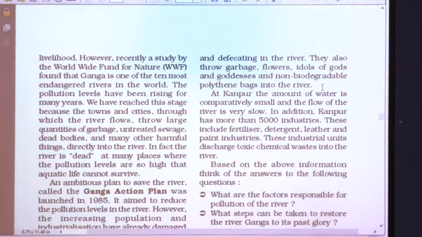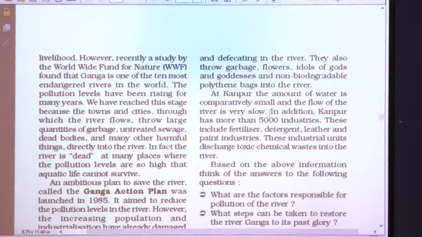Students, as you know that polythene bags are non-biodegradable. So, these bags are dumped in the river at Kanpur. Similarly, throwing garbage, flowers, idols of gods and goddesses, all this is making the river water highly polluted. At Kanpur, the amount of water is comparatively small and the flow of the river is very slow.